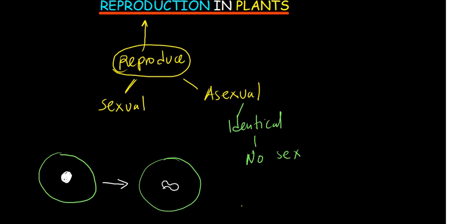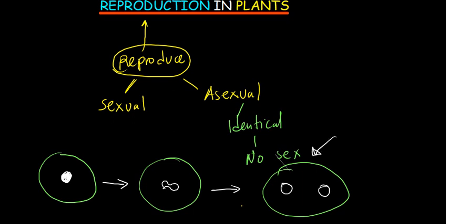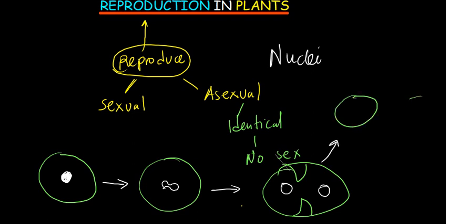Okay, it goes like that, and then in another stage you are going to find that the nucleus has divided. So some organisms are going to end up just like this, and the cell membrane might not be able to separate. And so in this case, you are going to see organisms that have got two nuclei in them. Okay. And so what is going to happen again in this type of reproduction is these now are going to separate. You are going to see them like that. So it's going to cut in the middle. So we're going to have one part and then another part. And these two parts both contain a nucleus.